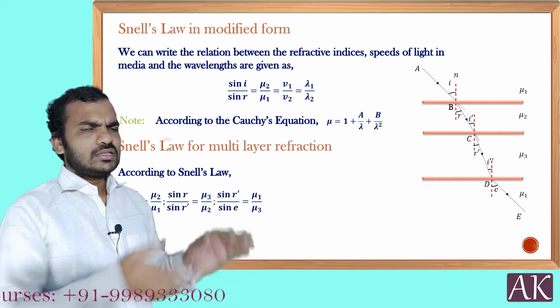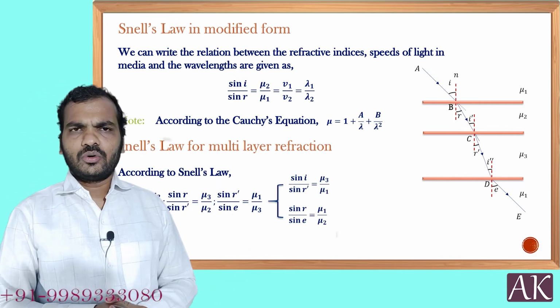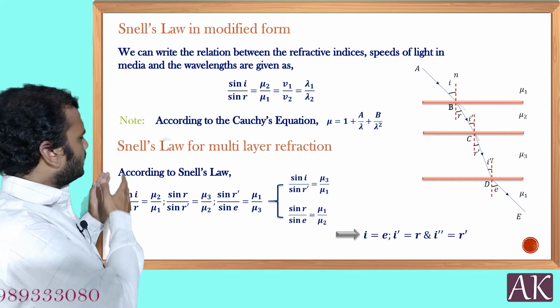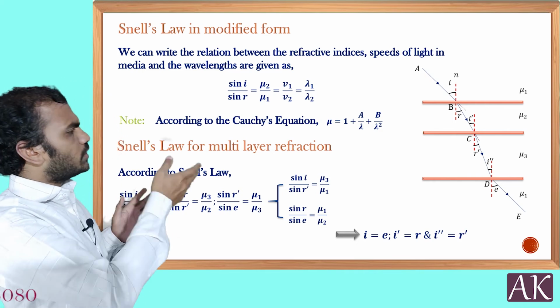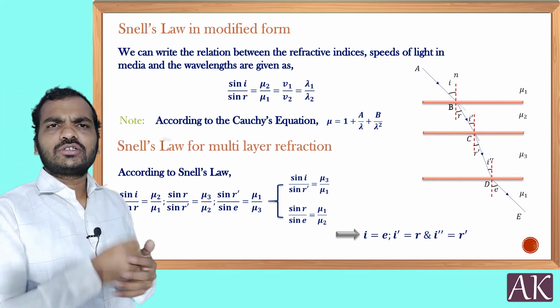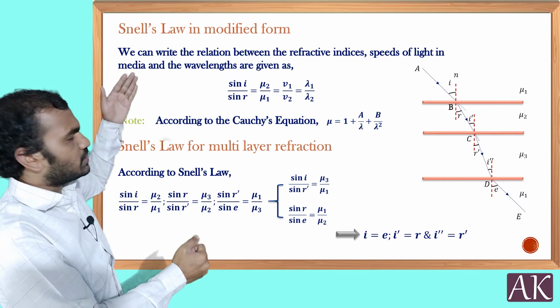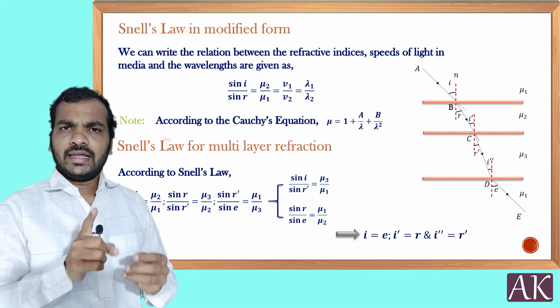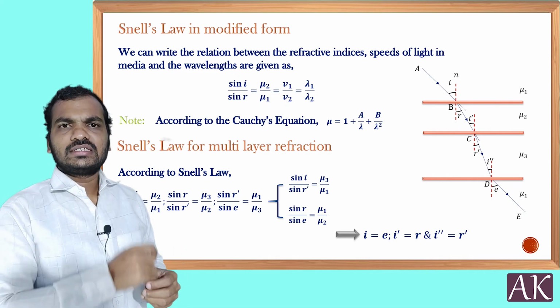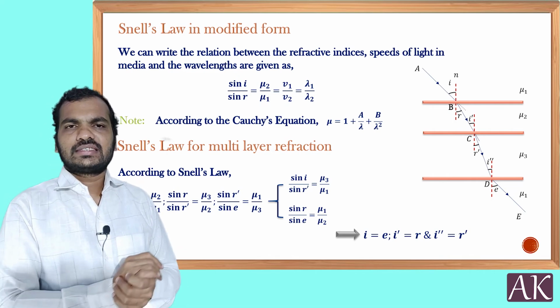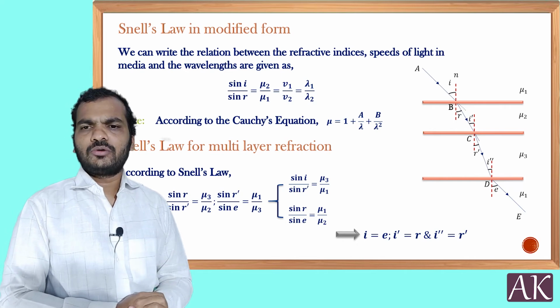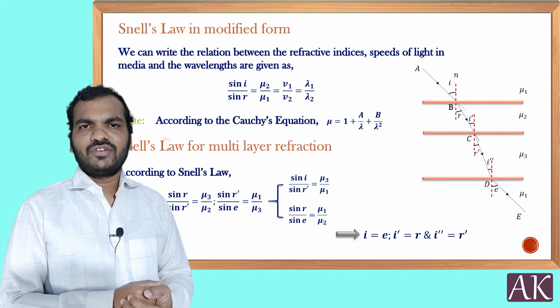law, this is the way we can write it. You can see clearly sin i by sin r, for each one you can write it. From all the equations it is very clear. In case the last medium and the first medium are the same, then the final angle of emergence and the angle of incidence are going to be the same. This is the way you understand this particular phenomenon.